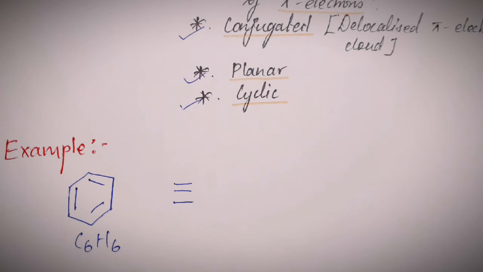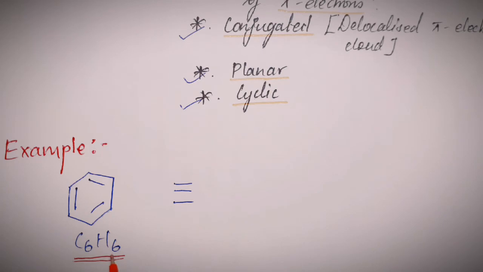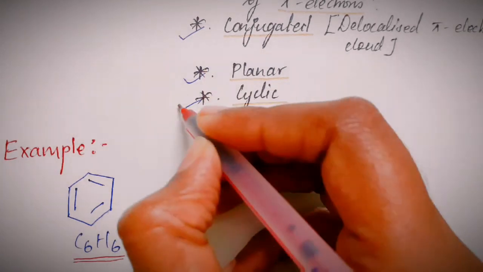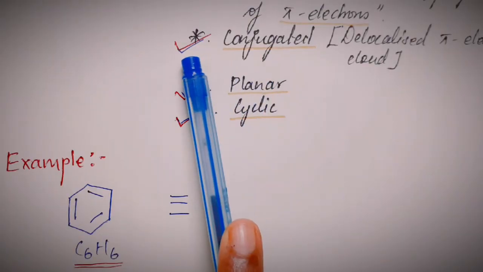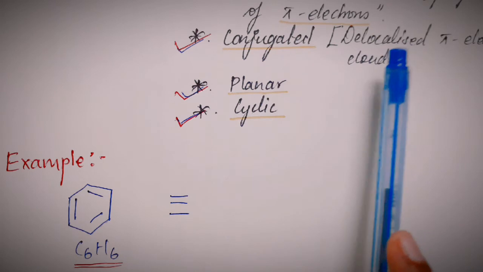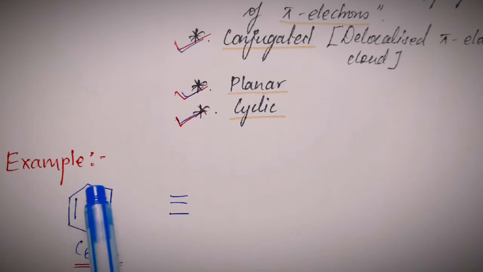We all know that benzene is aromatic in nature. C6H6 is the molecular formula of benzene because it has 6 carbon atoms and 6 hydrogen atoms. Benzene satisfies all these points. It is cyclic in nature, planar as well as conjugated. Conjugated in the sense it has a delocalized pi electronic cloud, which is very evident from the alternate single and double